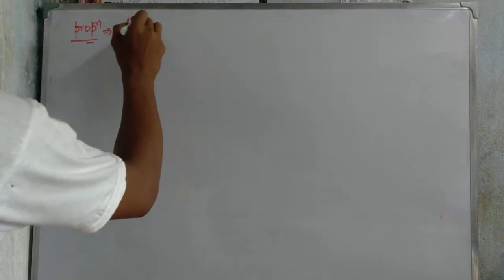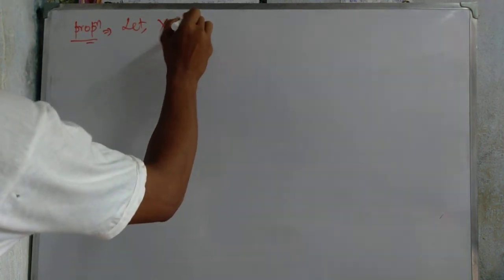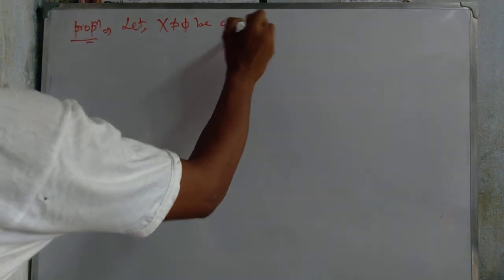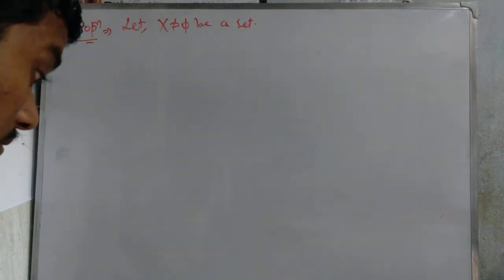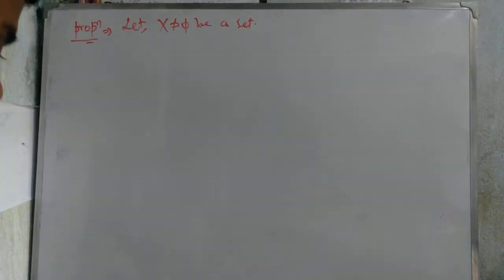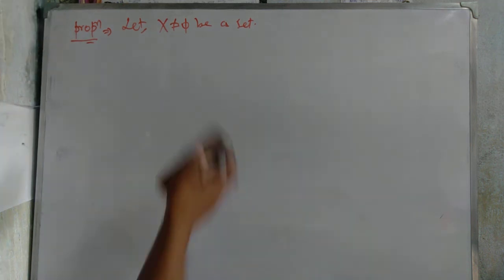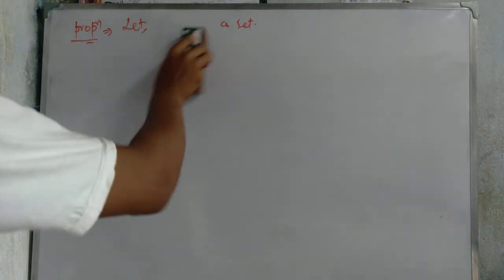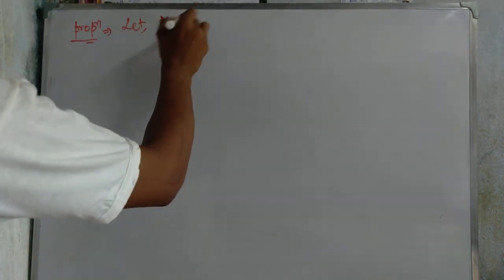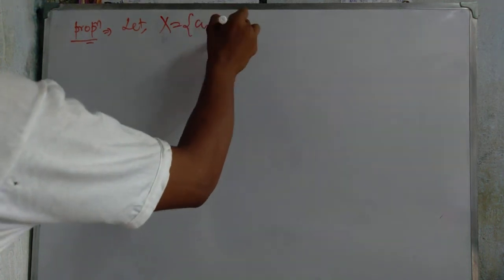Now we're going to another proposition, which we construct here. Let X not equal to the empty set be a set. Here we do not construct a set on finite collections. Here we construct one sequence, X equal to a sequence.